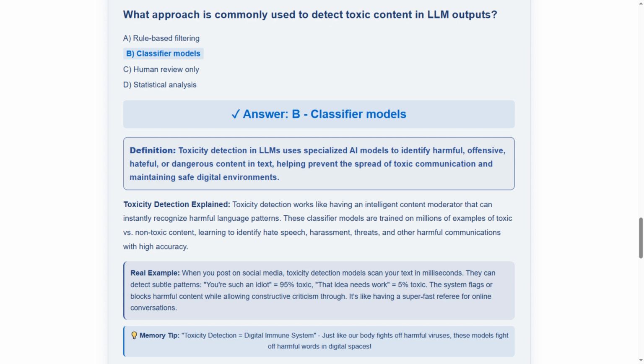Our memory tip says, toxicity detection equals digital immune system. Just like our body fights off harmful viruses, these models fight off harmful words in digital spaces. Remember, digital immune system for words.